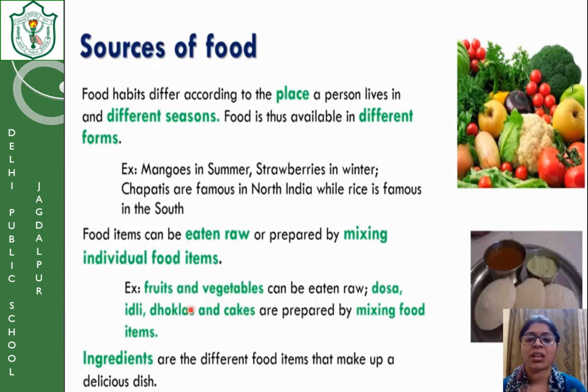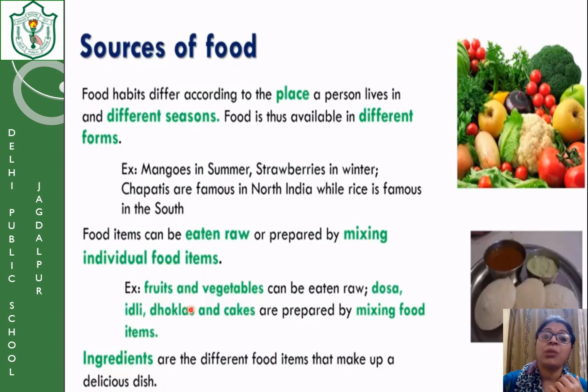For example, some are made with only one ingredient, some are made with a mixing of ingredients. Suppose you ask your mother, or if you have seen your mother cooking rice, the ingredient is only rice and water. But if your mother is making dosa or idli, she mixes rice and lentils. These two things she adds, she soaks it, she mixes it, then she makes the idlis and dosas.